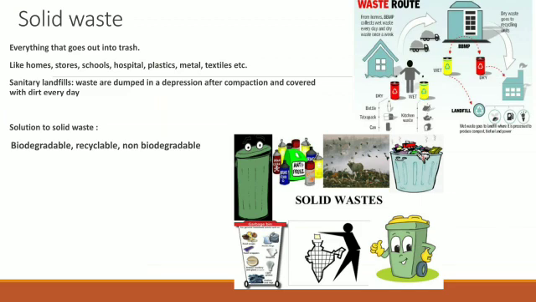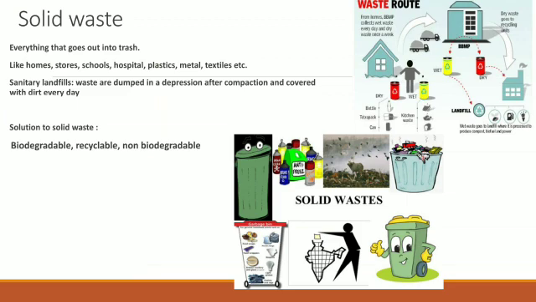Next we will go to what is called solid waste. Solid waste, as you can see, is everything that goes to the trash. Where can the waste come from? It can come from your home, stores, schools, hospitals, plastics, metals, textiles, and so on. So many kinds of waste come, right? That is taken up and then divided.